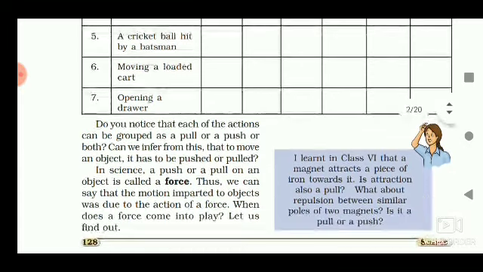Thus we can say that the motion imparted to objects was due to the action of a force.